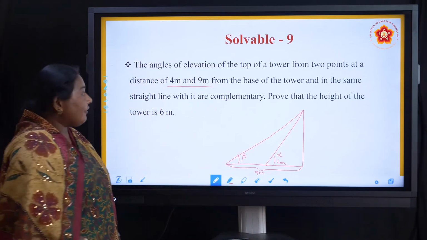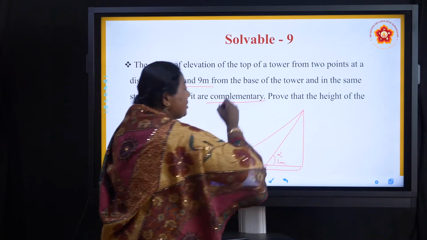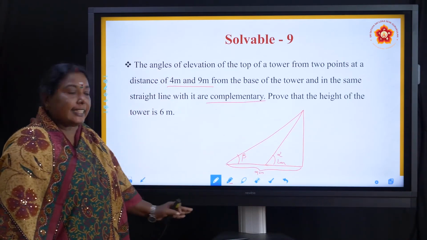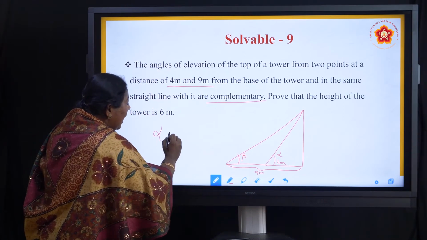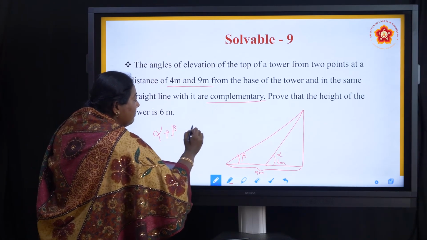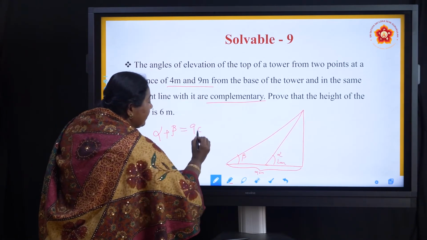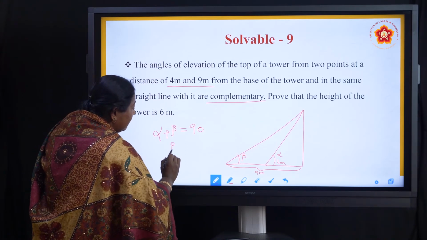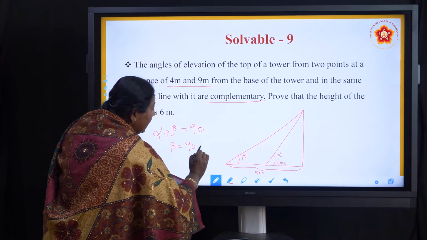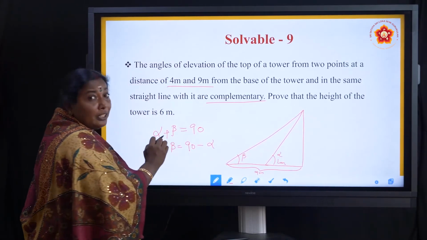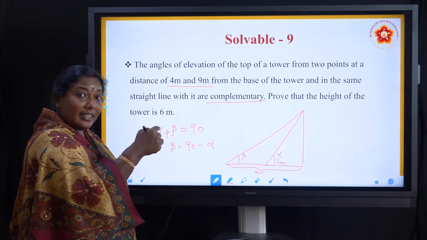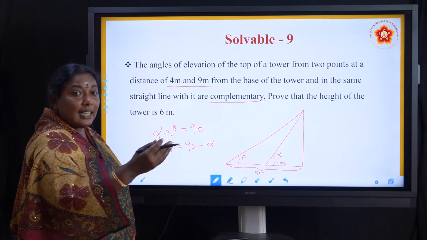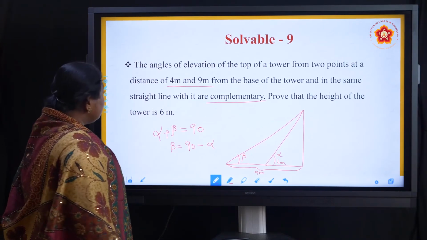Since they have given the word complementary, I can say alpha plus beta must be 90 degrees. That means if one angle is alpha, the other angle is beta, equal to 90 minus alpha. Do you remember something about 90 minus theta? That is what we are going to use here.